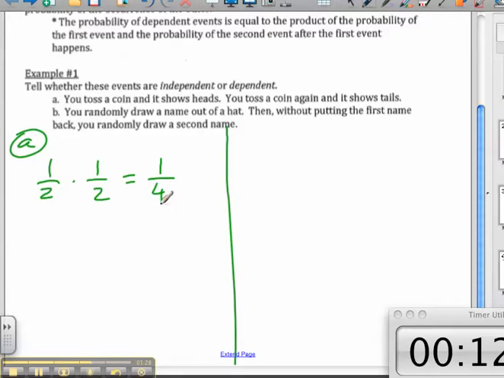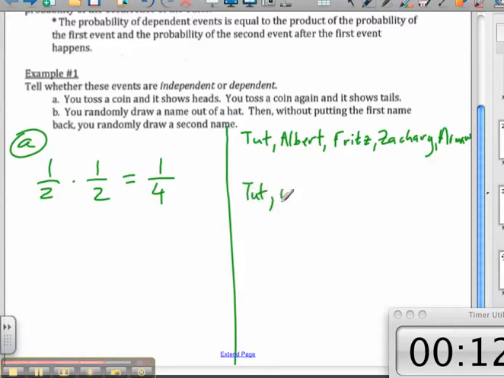Let's say I've got Tut, I've got Albert, I've got Fritz, I've got Zachary, and I've got Armand. Okay. Now, what is the probability that I'm going to choose Tut and then Fritz?